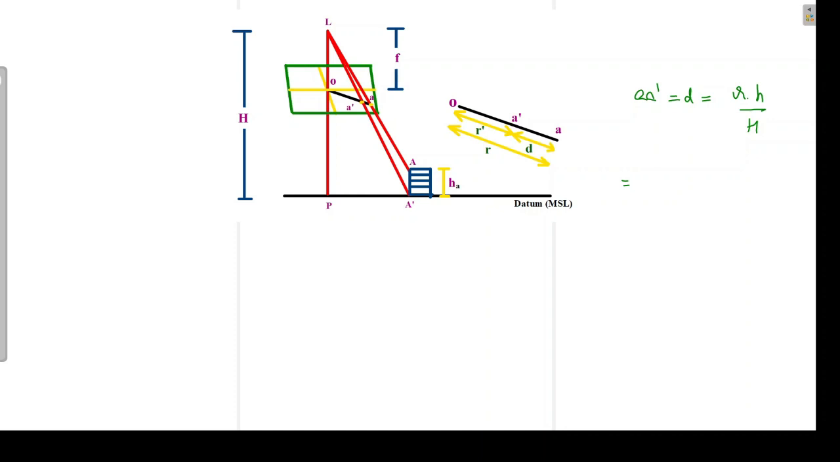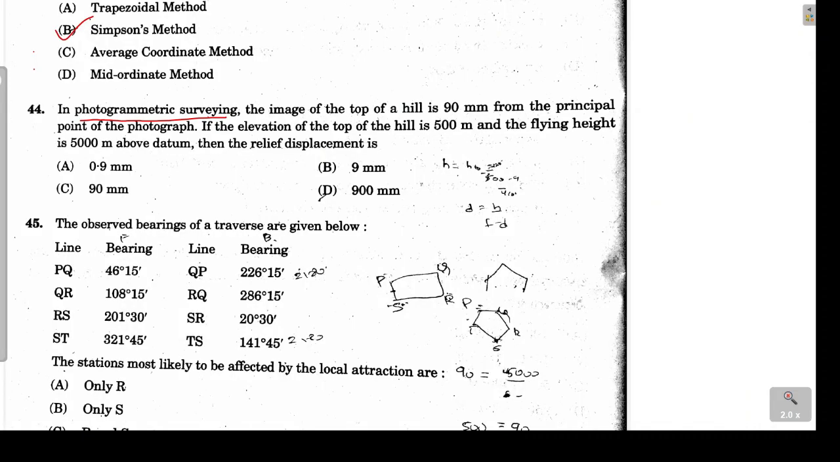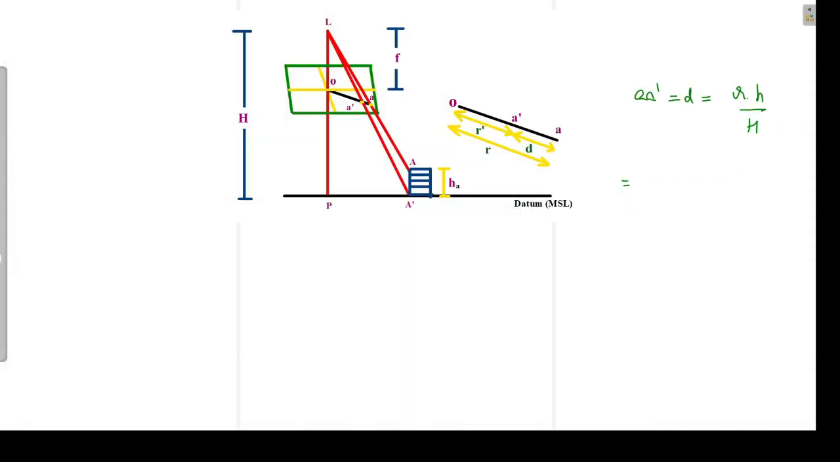So now let's put the values over here. R in this problem is given as 90 mm. You can see that 90 mm is the distance of the top of the hill in the image from the principal point. The principal point in our image was at point O. So from here the distance of the top, that means the OA distance they are talking of. This OA distance is basically R, whose value is given as 90. So I can write the value of R is 90.